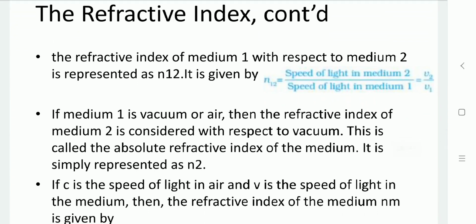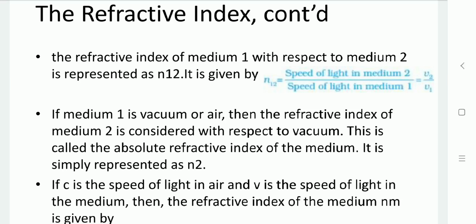If medium 1 is air or vacuum, we can measure the refracted speed of light in medium 2. This refractive index is known as the absolute refractive index when we are comparing with vacuum or air, and it is denoted as N2.